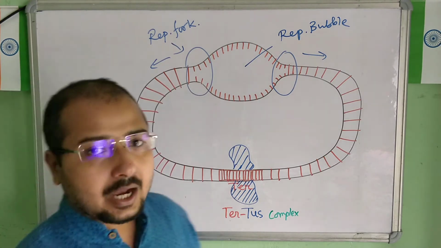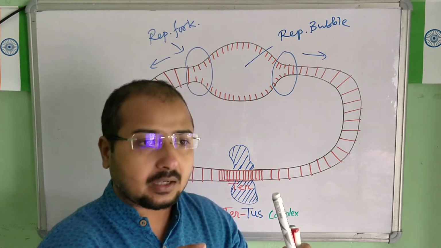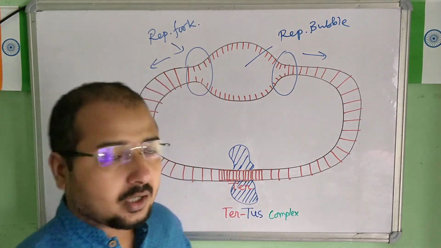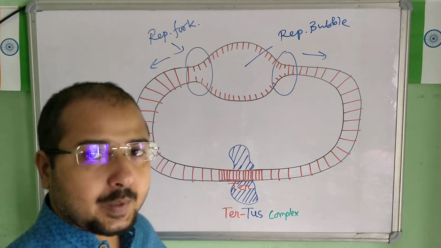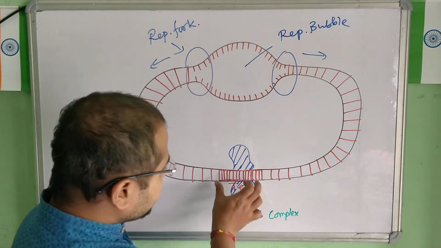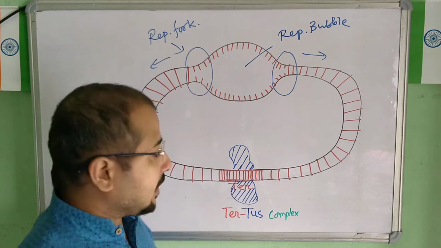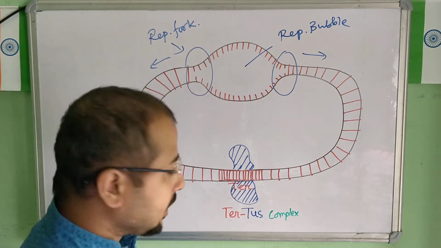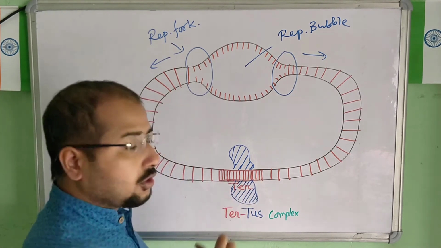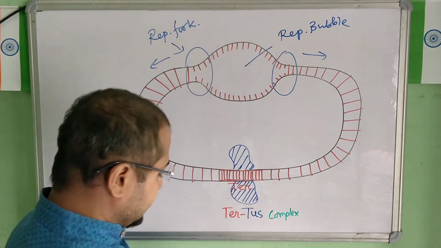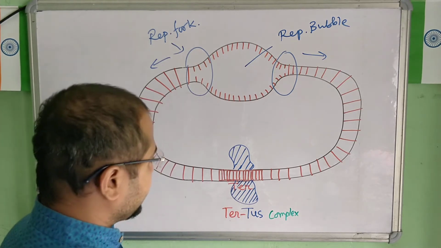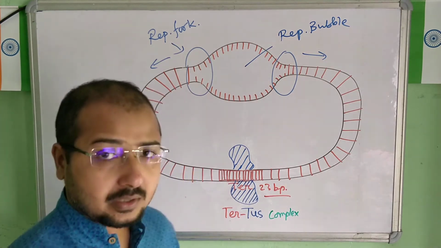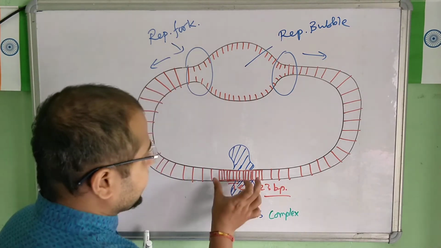Now the question is how this termination will take place, when the DNA replication will be terminated in this circular DNA in E. coli bacteria. There is a specific sequence here, called the TAR sequence, termination recognition sequence or termination recognition site. This is a 23 base pair long sequence, known as the termination recognition sequence.